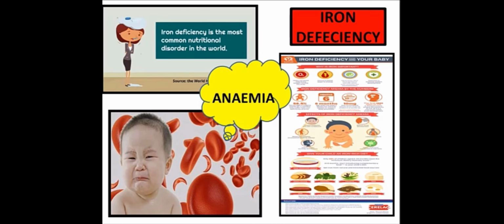If anemia has happened, we will feel very weak. We cannot walk straight. Even if you turn suddenly, it will feel like fainting. So these are the symptoms of anemia. So you want to improve your hemoglobin level and take care of your health.